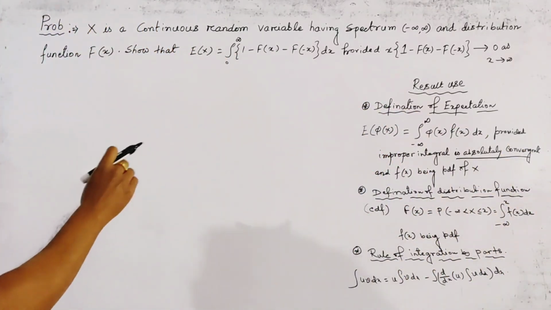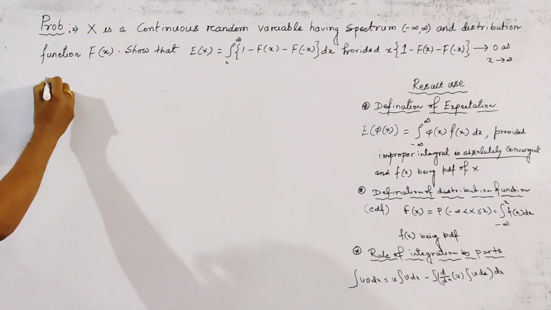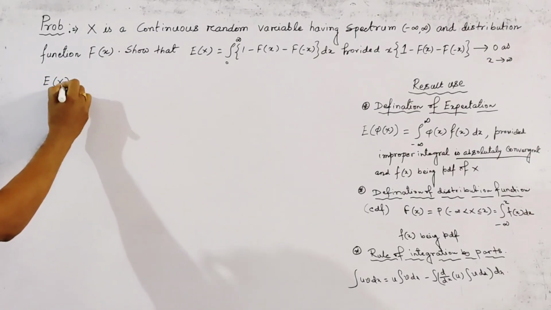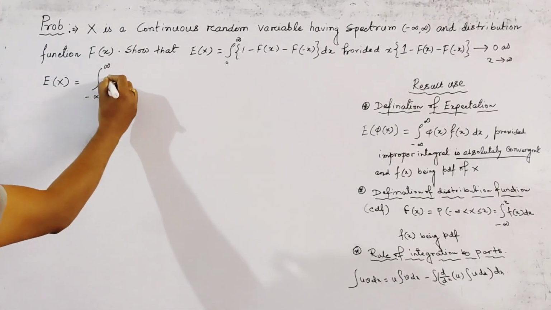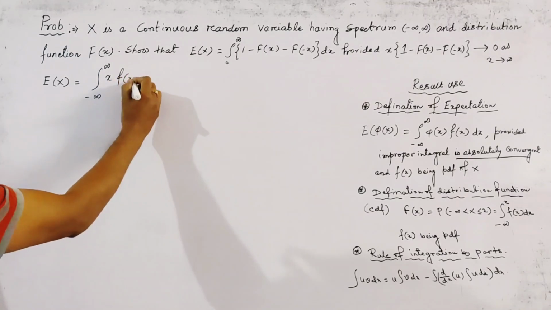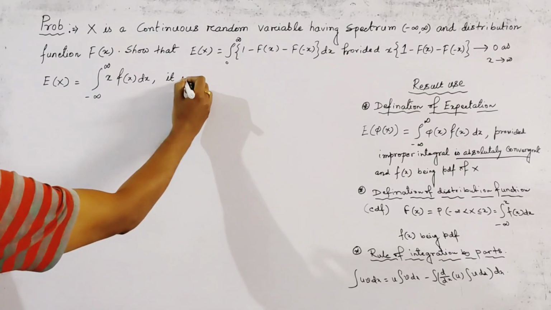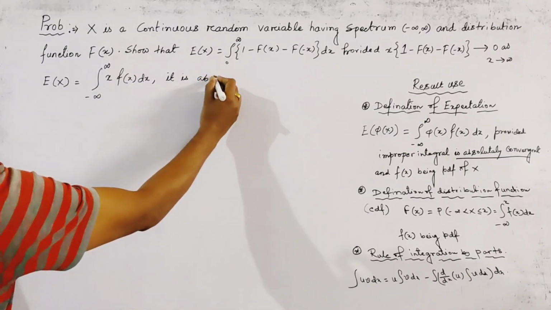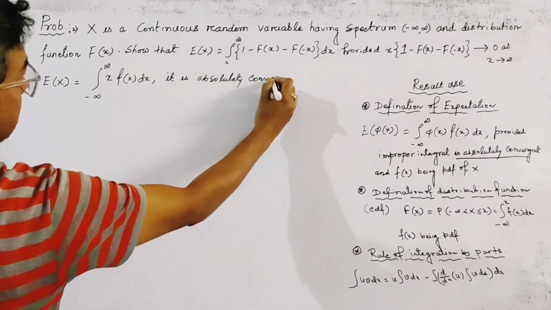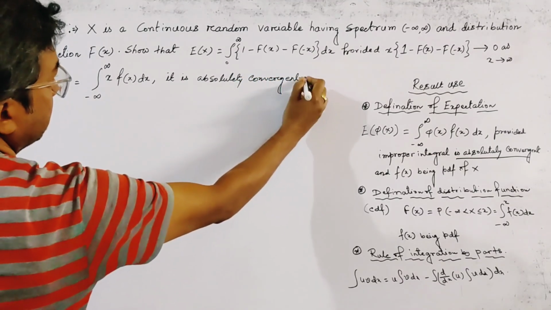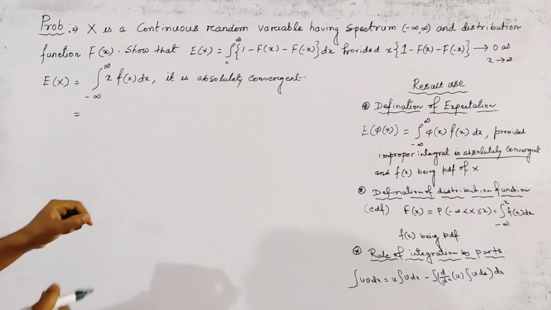Now we use first the definition of expectation of x. Expectation of x is given by the integral from minus infinity to infinity of x f(x) dx, and it is absolutely convergent. We now divide this integration into two parts.